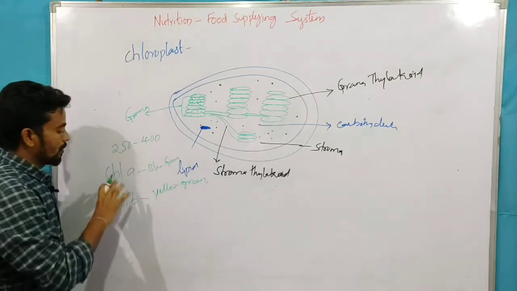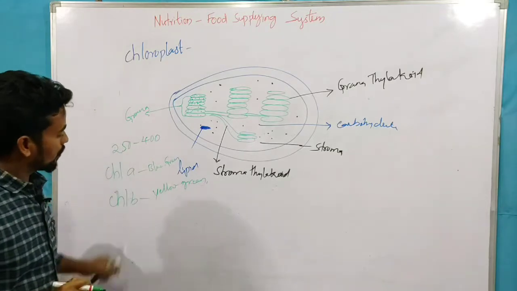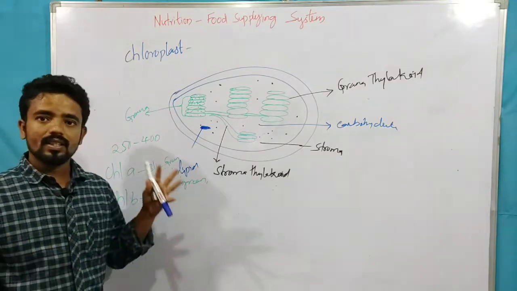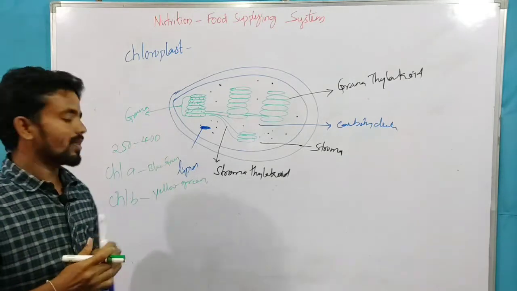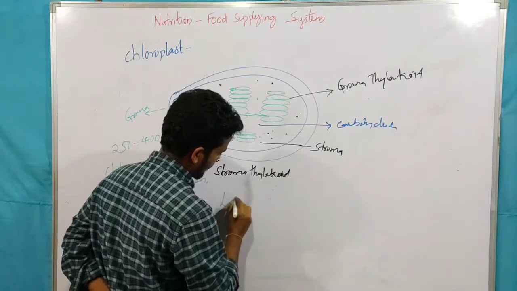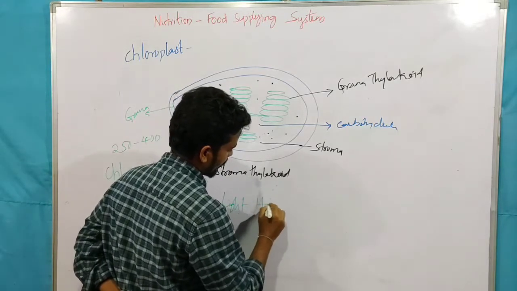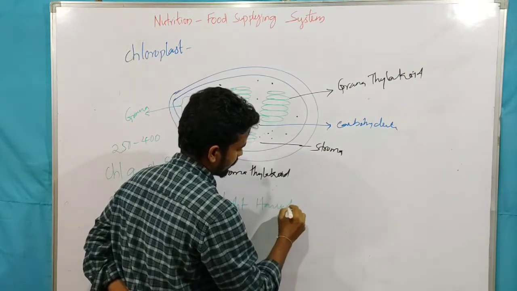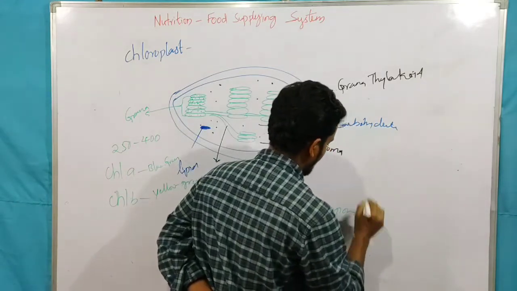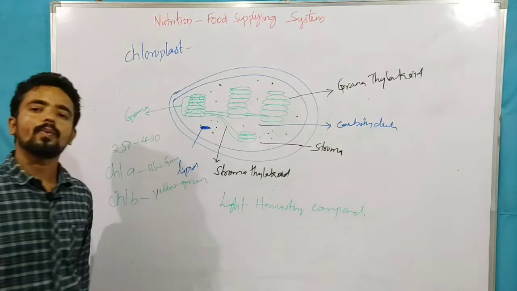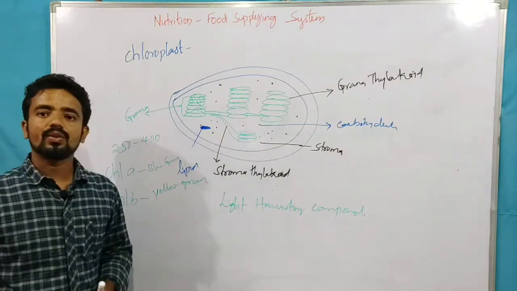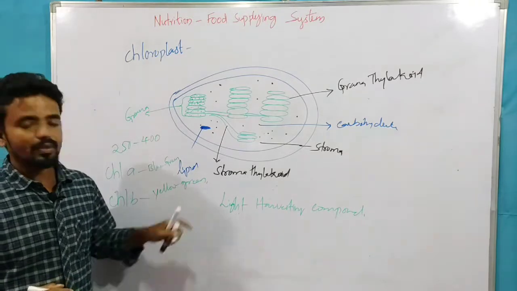All these chlorophyll pigments join together and form a light harvesting complex. This light harvesting complex traps light energy and converts it into chemical energy.